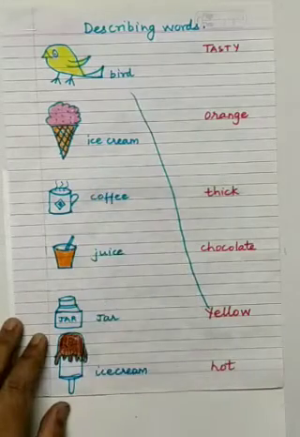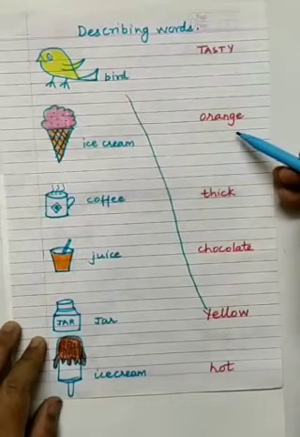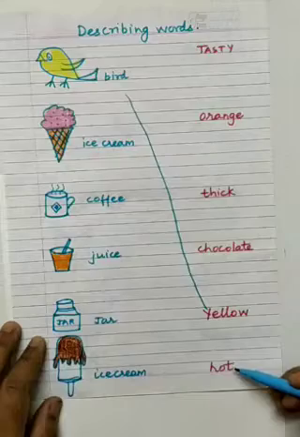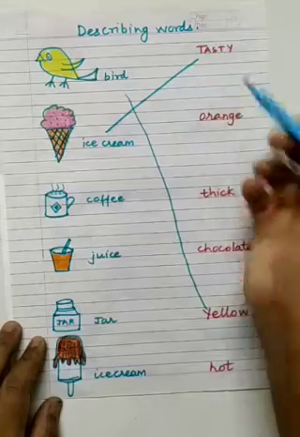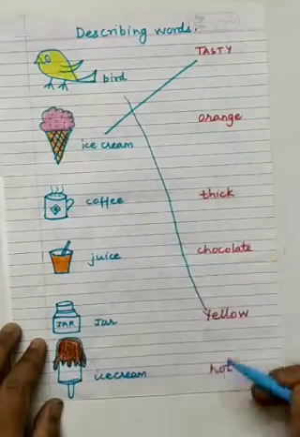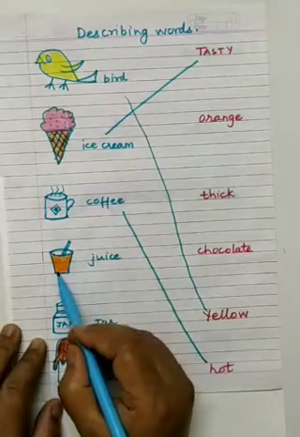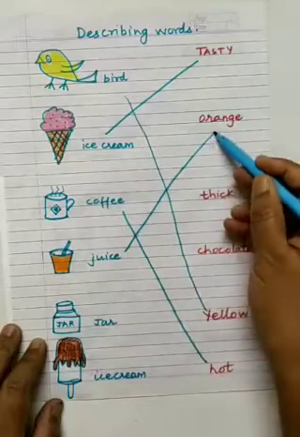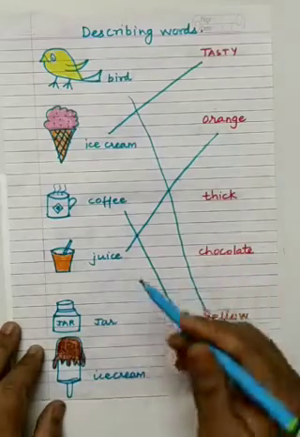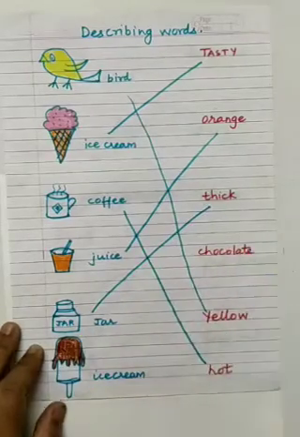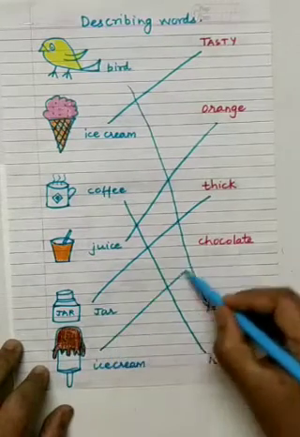Then ice cream. We have to describe the ice cream. Come on, let's see. Tasty, orange, thick, hot, chocolate. So tasty ice cream you can say. Then coffee. How is a coffee? Hot. So hot coffee. Juice. We can see, orange juice. So orange. Then jar. How is a jar? Thick, little wider. So thick jar. Then ice cream. Here you can see chocolate. So chocolate ice cream.